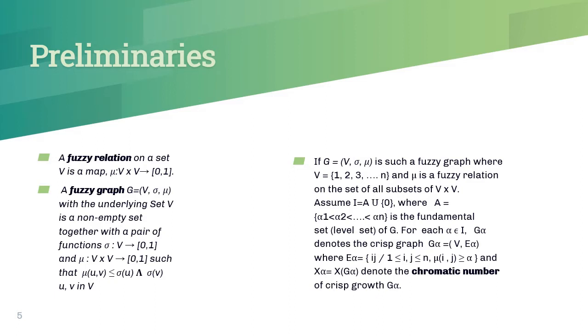Now, we construct a new crisp graph G alpha with vertex set V alpha and edge set E alpha. We will calculate the chromatic number of that crisp graph. Similarly, we will construct G alpha for each alpha in the closed interval [0, 1].